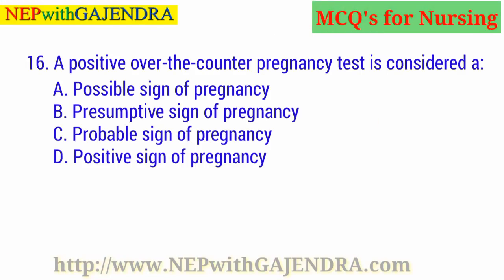A positive over-the-counter pregnancy test is considered A. Possible sign of pregnancy. B. Presumptive sign of pregnancy. C. Probable sign of pregnancy. D. Positive sign of pregnancy. Guess the right answer. Right answer is C. Probable sign of pregnancy.